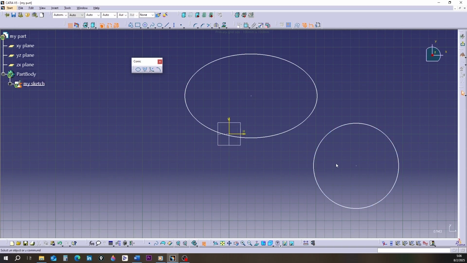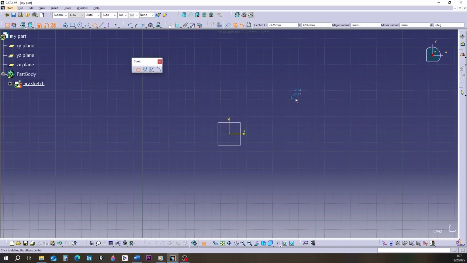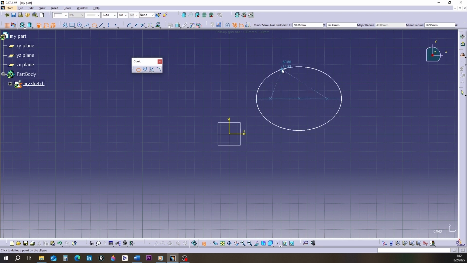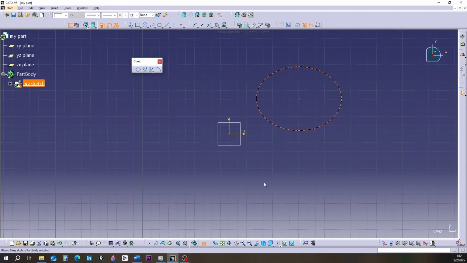If these 2 axes are equal, a special shape called a circle is created. The first click sets the ellipse center point on the drawing area. The second click defines the major radius. The third click defines the minor radius. And the ellipse is completed.